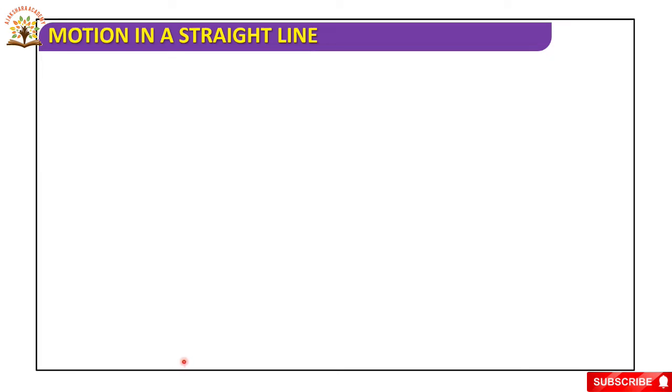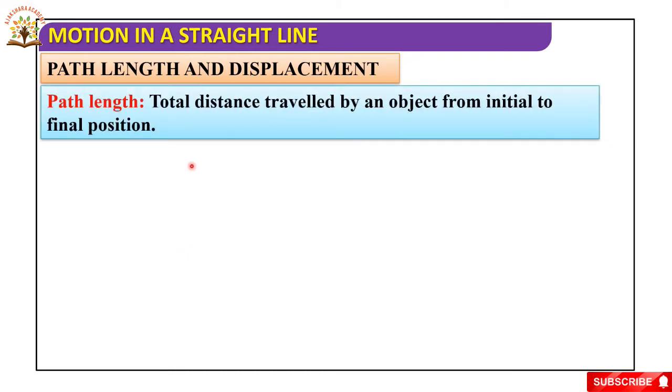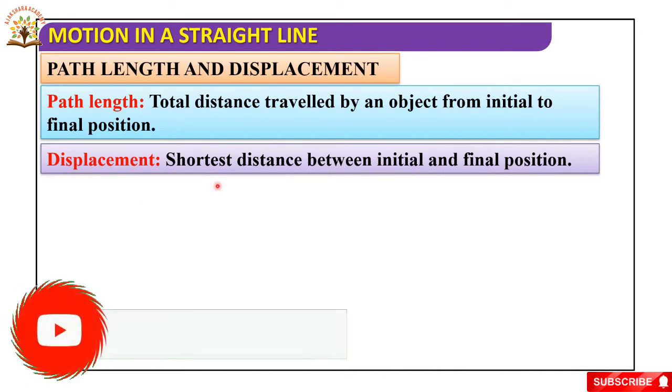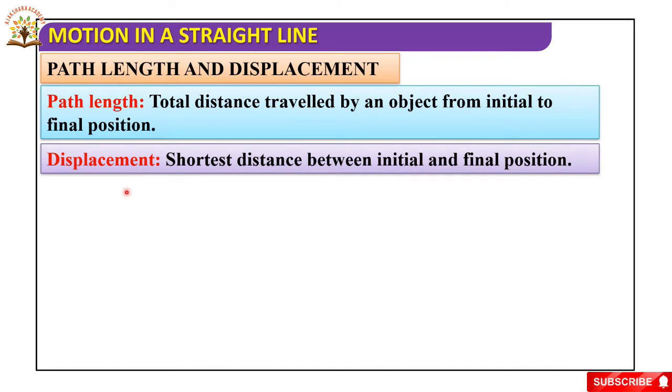Okay, next. Path length and displacement. What is path length? The total distance travelled by an object from initial to final position is known as path length. Next, displacement. Displacement is nothing but the shortest distance between the initial and final position. Path length is the total distance travelled by an object from initial to final.